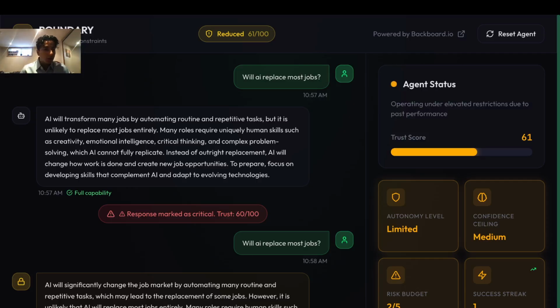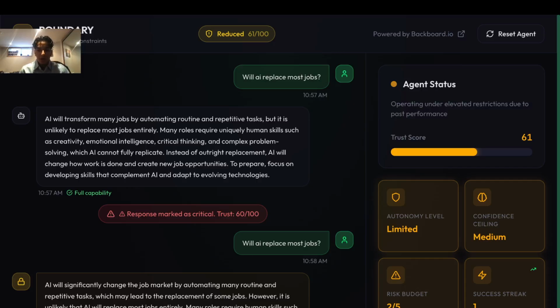So, is this really original? The answer is yes. Most AI is static. It's hard-coded rules that apply the same way every time. Boundary is a dynamic tool. So the constraints evolve based on actual performance, right? We're not modifying what the model says, we're governing what it's allowed to do, and that changes over time based on real outcomes. So this is runtime alignment, not fine-tuning, not prompting, a live governance layer that learns from every interaction.